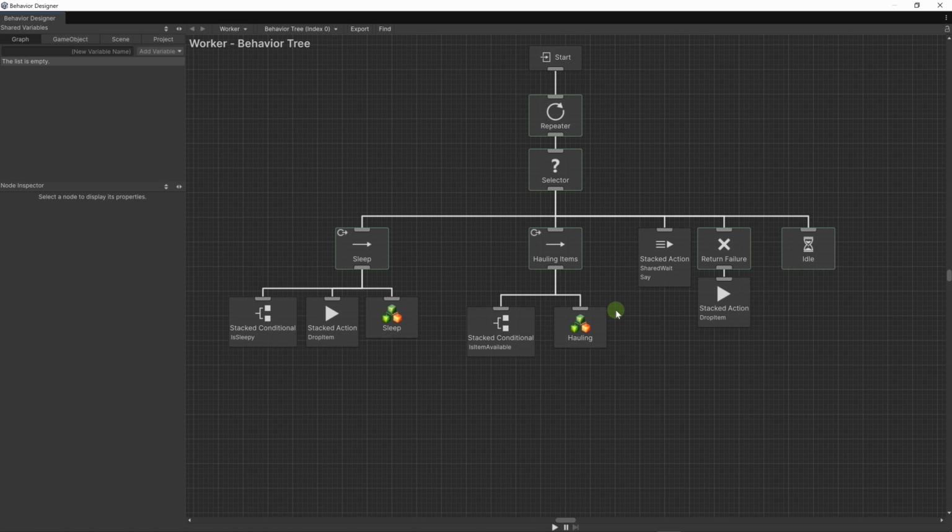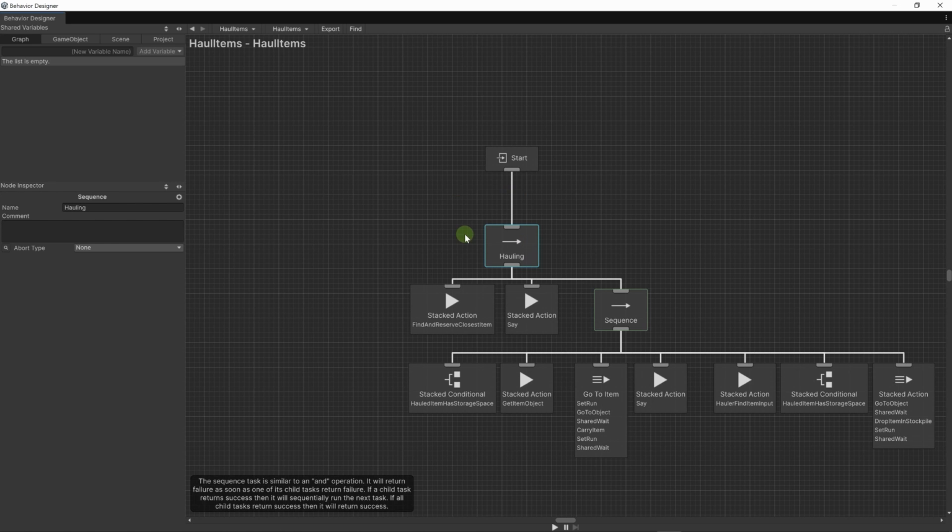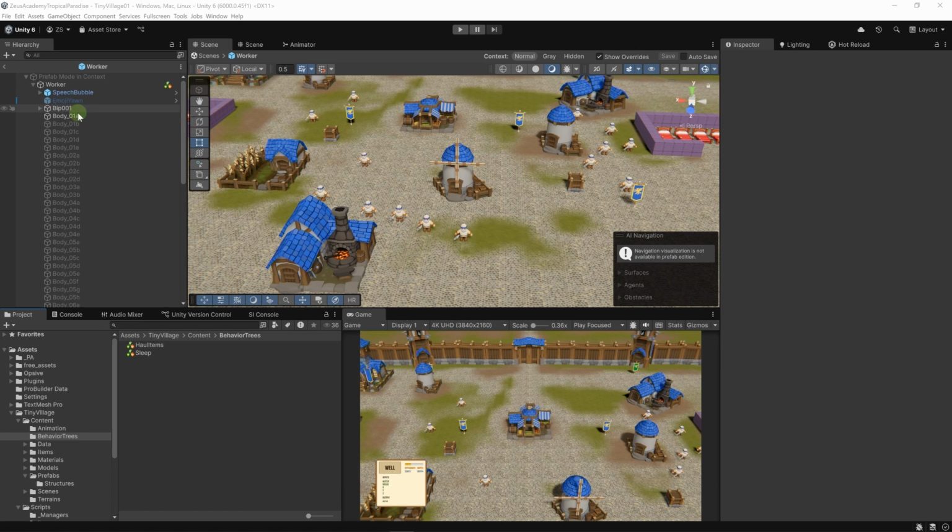So let's go into the hole-in subtree. And here we can add a decorator up here. And thanks to that decorator, we will have access to on start and on end methods where we can write anything that happens when we enter the hole-in branch and when we exit it. This is analogous to handling on entry and on exit in a finite state machine. Okay, let's write a custom decorator.